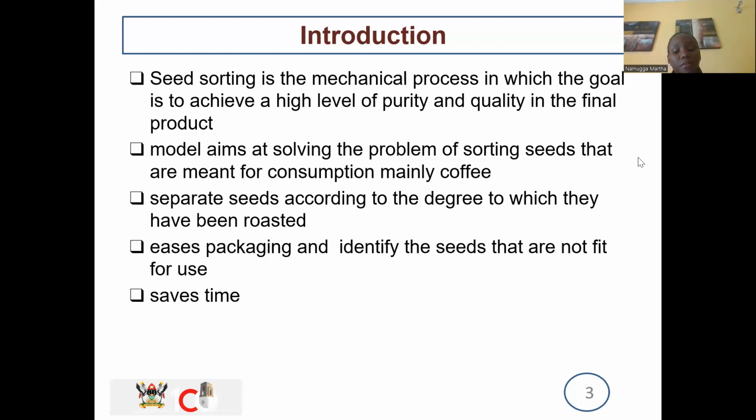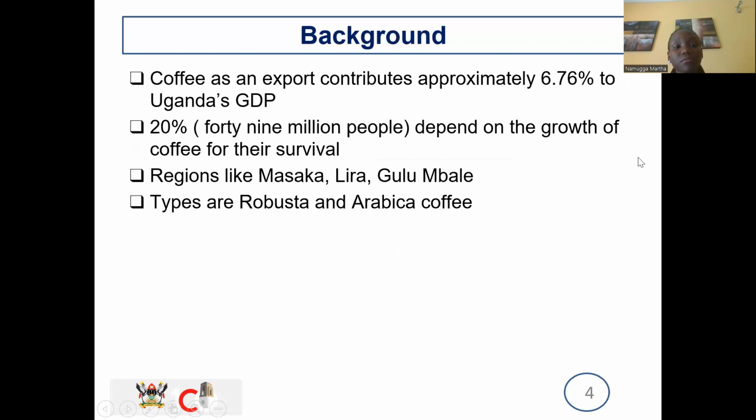Looking at the background, coffee is an export and it contributes approximately 6.76 percent to our GDP as a country. And approximately 49 people depend on the growth of coffee. So if we are to automate this task, it's going to not only help the people, but help the country at large, because we're going to have a larger quantity of exports going out there and less expenses. So this is why we ought to automate this task.